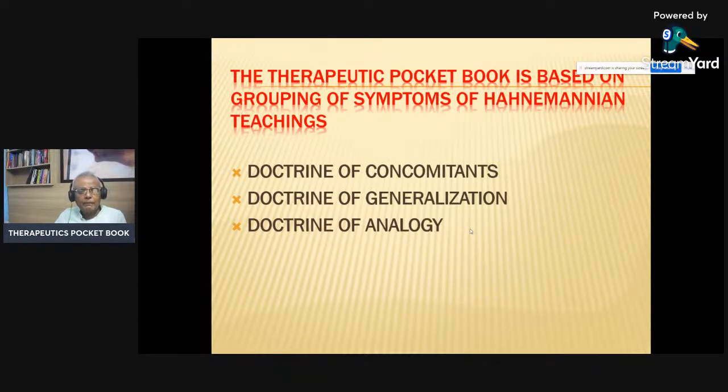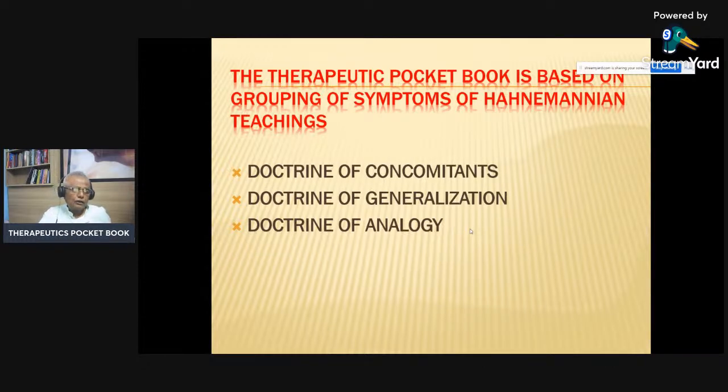Suppose you have pain in the head, pain in the body, pain in the leg, pain in different regions, and all have the same modality. So it is better to take only one modality, and that will represent all the parts of the body. So this is the generalization thing.